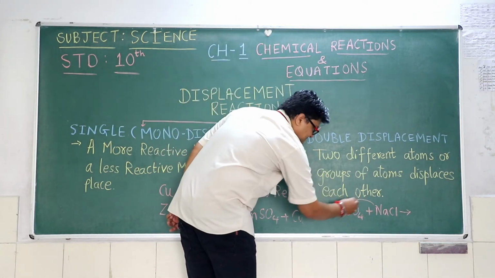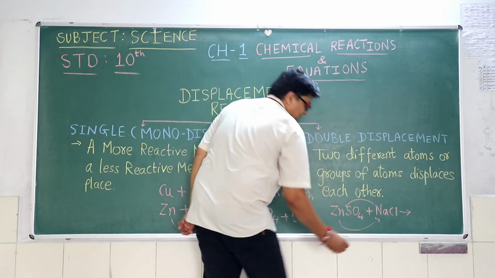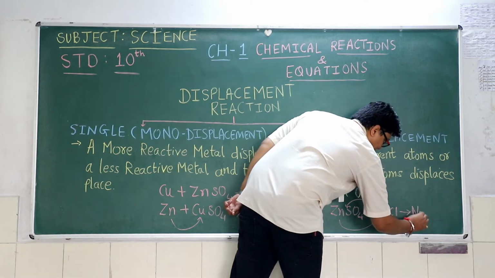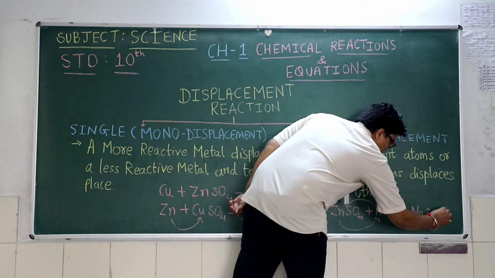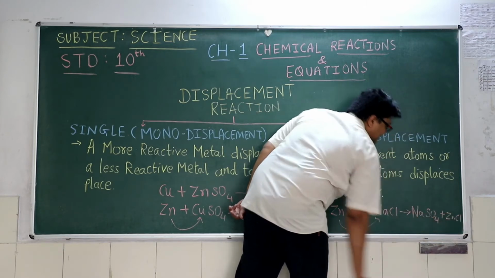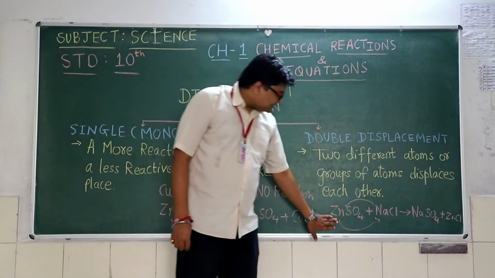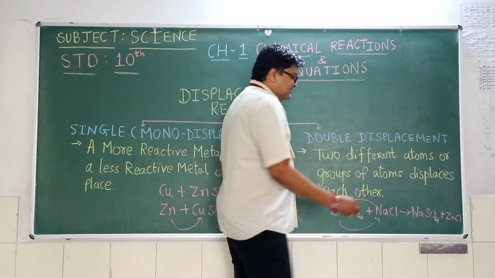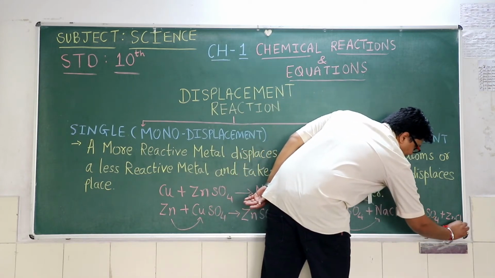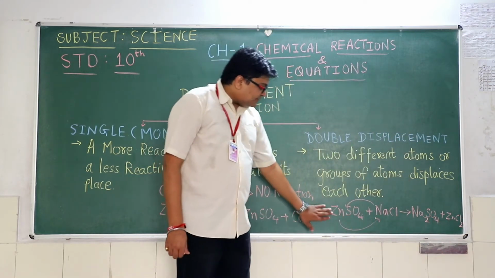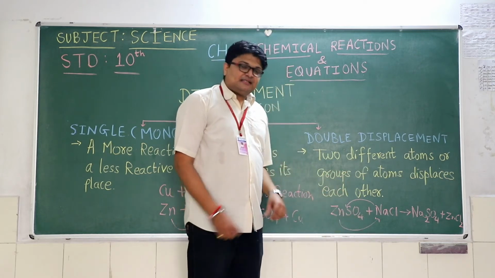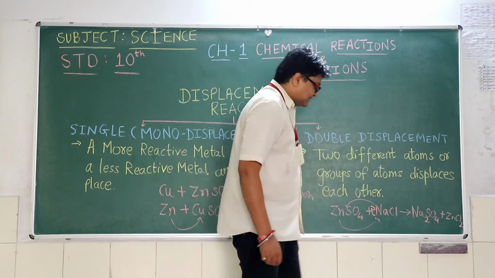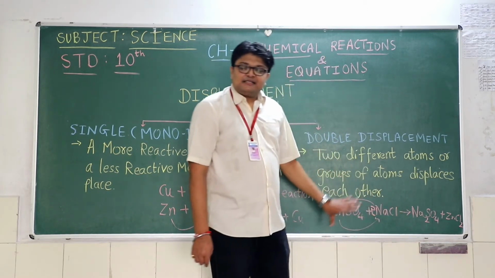Now let us see this. What will happen? It will form NaSO4 and zinc chloride. Now if you see, this equation should be balanced. Now according to the valency of these elements, we need to put 2 and 2 over here in order to balance them. Now here also on the left hand side we need to balance them. So I will make 2 over here, 2 NaCl. So now if you see, left hand side and right hand side should be balanced.